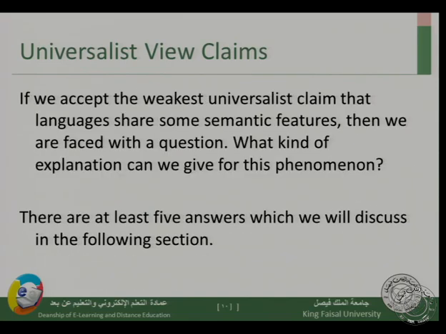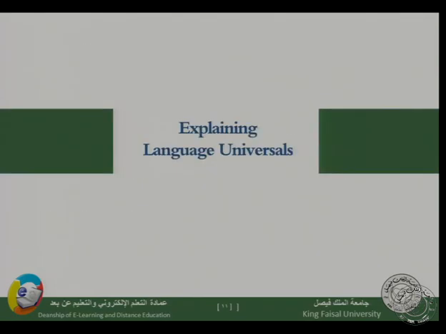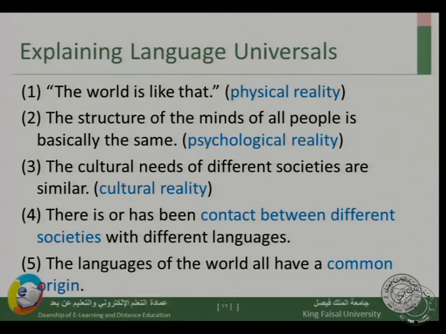If the weakest claim is acceptable to us, and we accept it as a way to complete our discussion about the universality of semantic features, we say that languages share some semantic features, and if so, then we have a question. What kind of explanation can we give for this phenomenon? Why do some languages share the same semantic features? We have 5 answers which we will discuss in the following section to answer this question. Why do languages have and share the same semantic features? This section is about explaining language universals. So we have 5 answers.